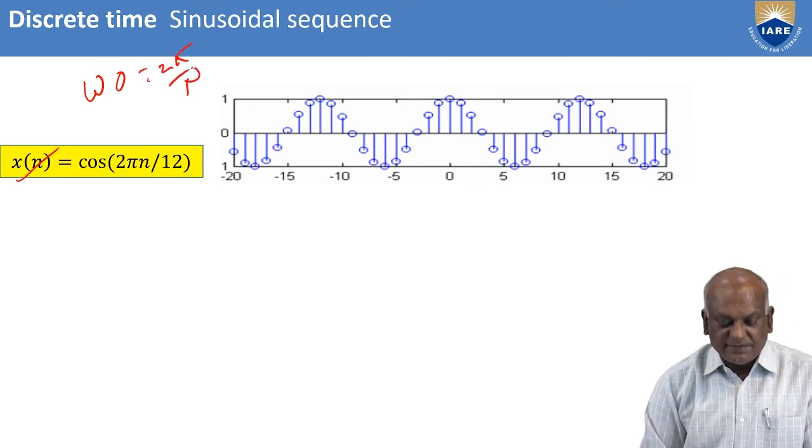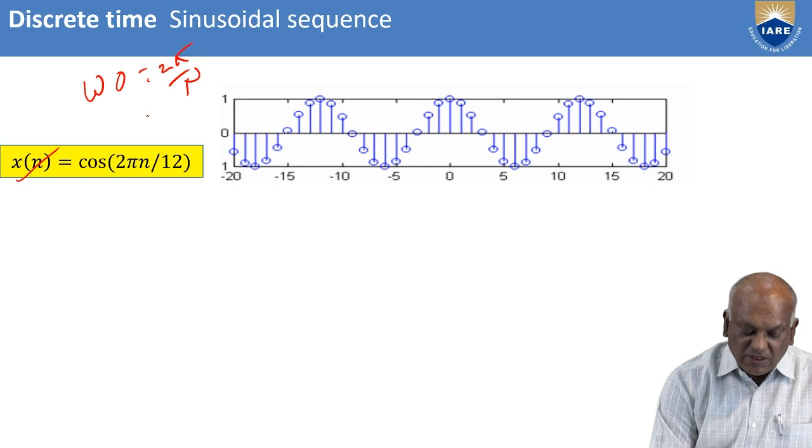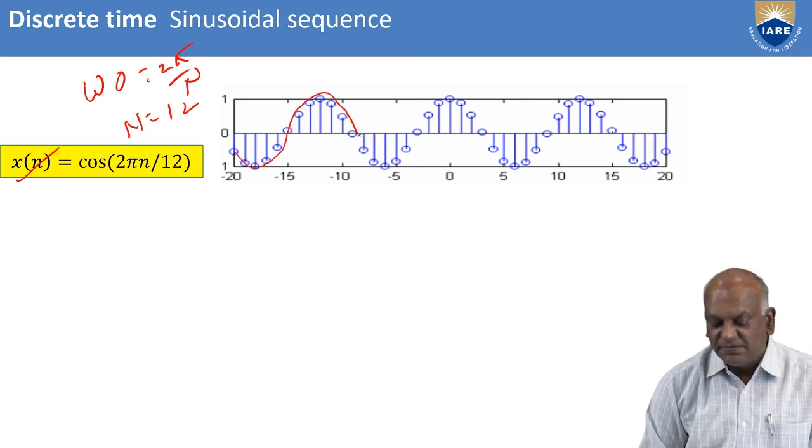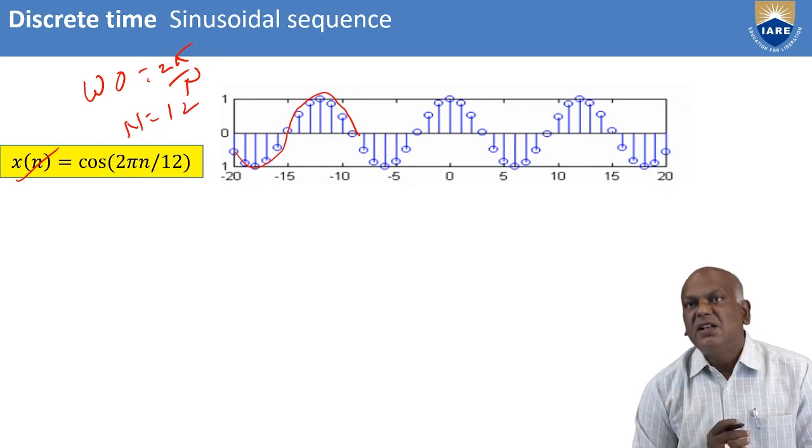In this case n value is equal to 12. These are 12 samples: 1, 2, 3, 4, 5, 6, 7, 8, 9, 10, 11, 12. This is one period. The same samples are repeated for every n, every n number of samples are repeated.